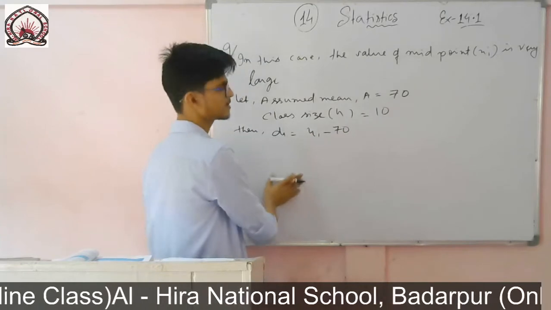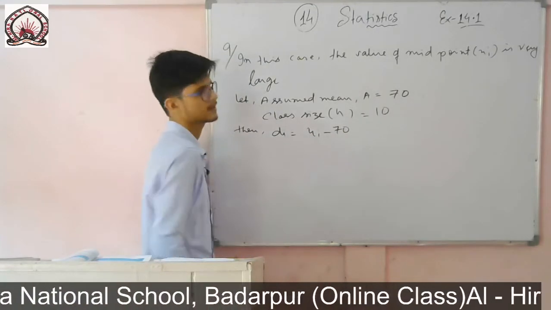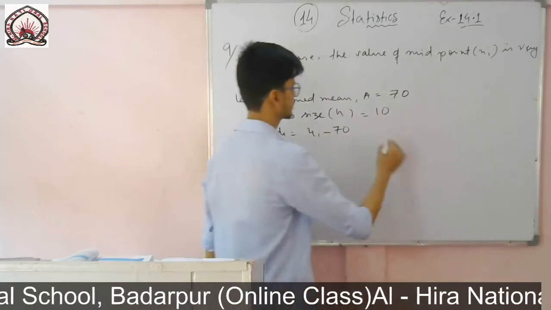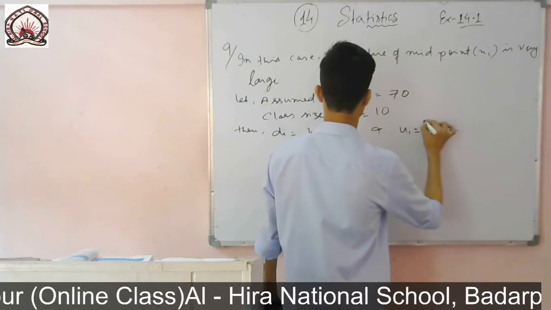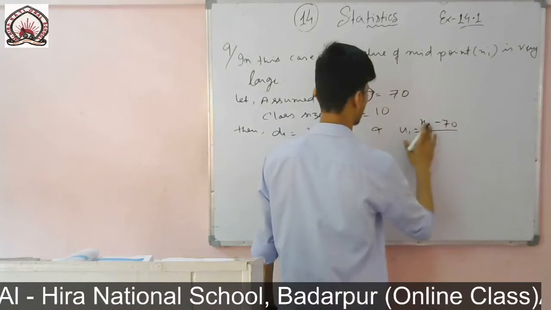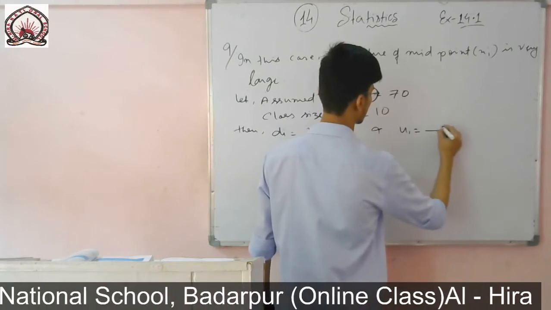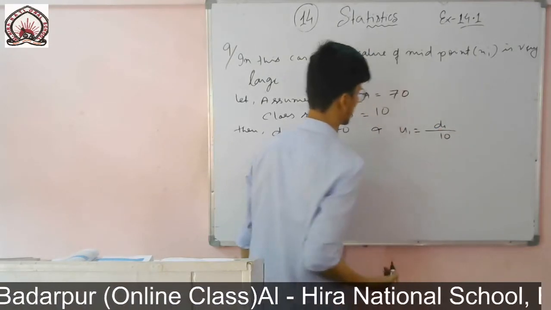I have not written this for each and every one. In the exam when you write, you write like this, okay? And this ui will be equal to xi minus 70 divided by 10, that is di by the height, di by 10.